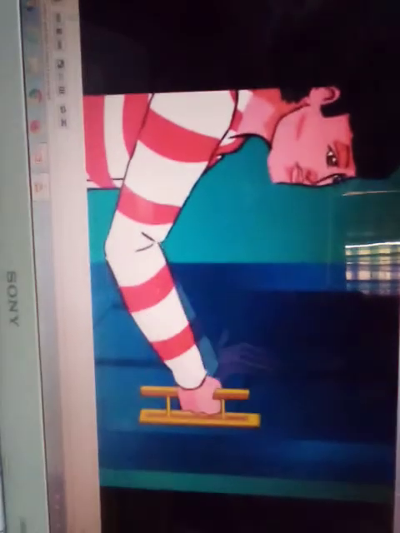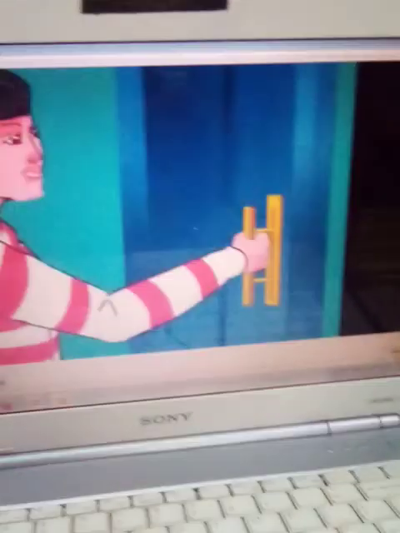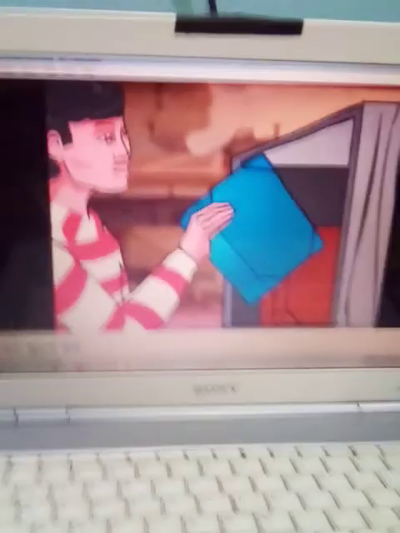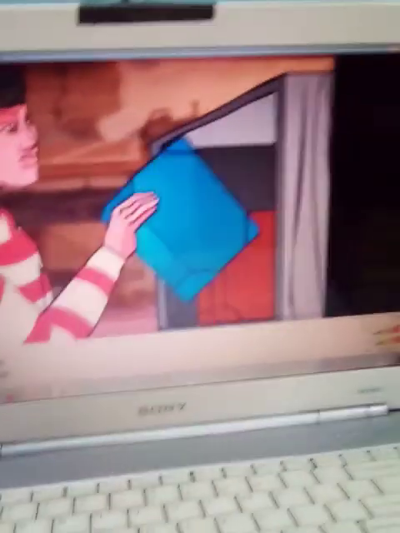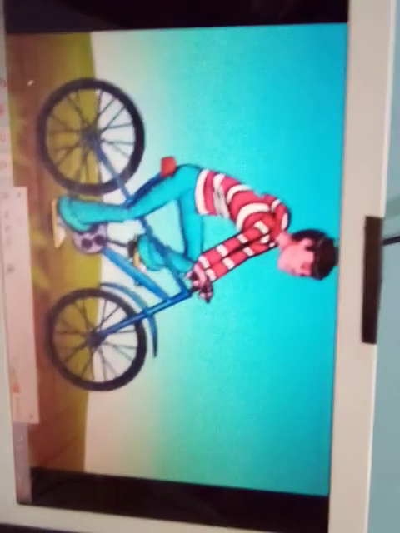Okay, first let us discuss what is in this video clip. We use force to change the state of motion of different objects in order to perform our day-to-day activity. For example, we push or pull the door to open or close it. We exert force to move the book from the bookshelf. We exert force in order to cycle. We also exert force to hit the tennis ball.